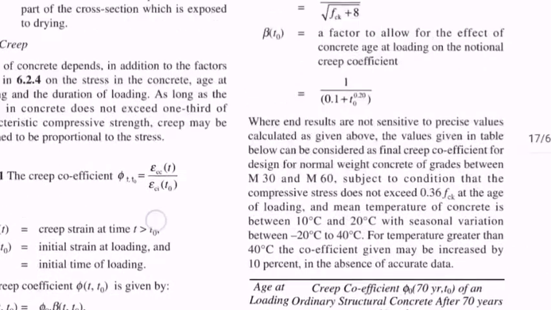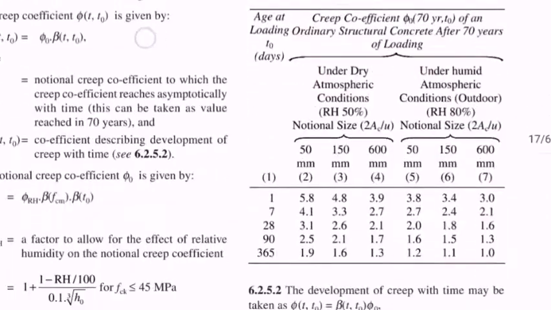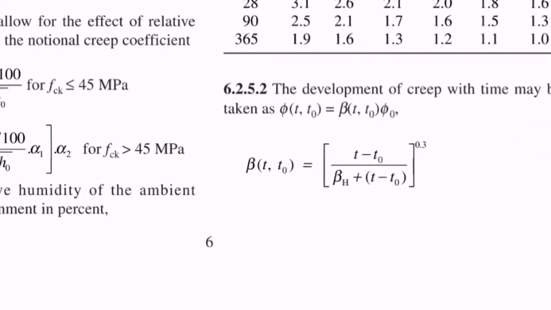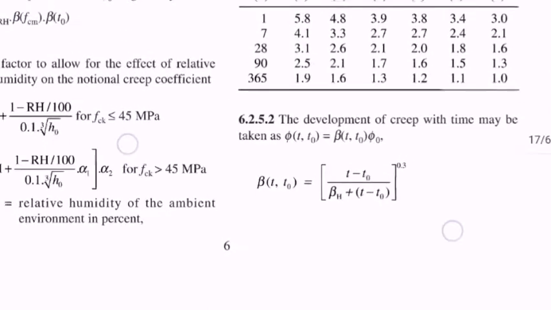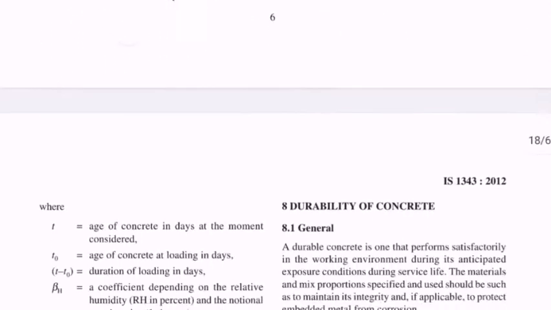Next, after that, beta(t,t0). So what is beta(t,t0)? For that we have a formula again here. If you observe, beta(t,t0) is equal to (t minus t0) by (beta H plus (t minus t0)) to the power 0.3. So this is the formula for beta(t,t0). In page number 6 you can see.